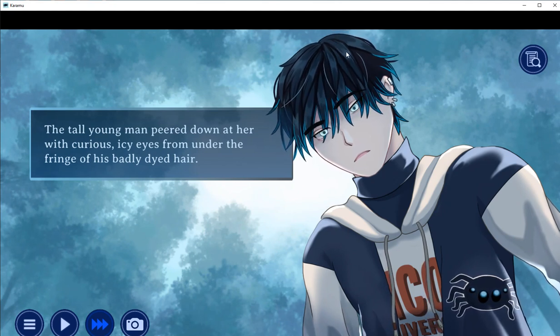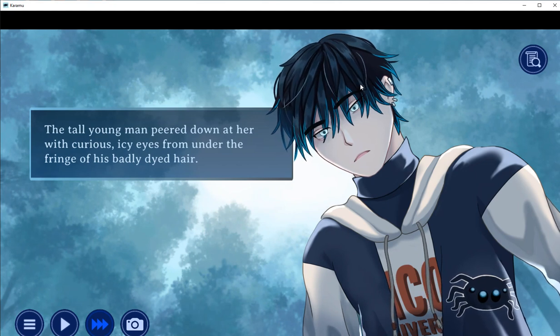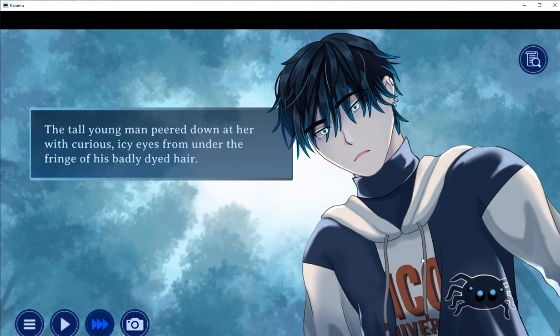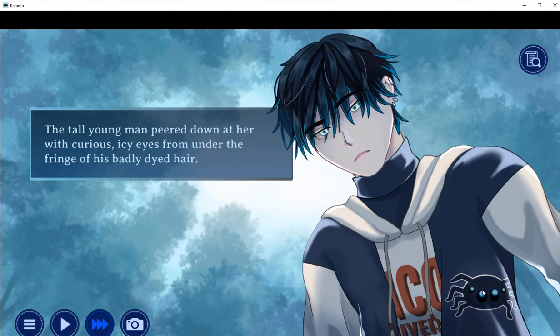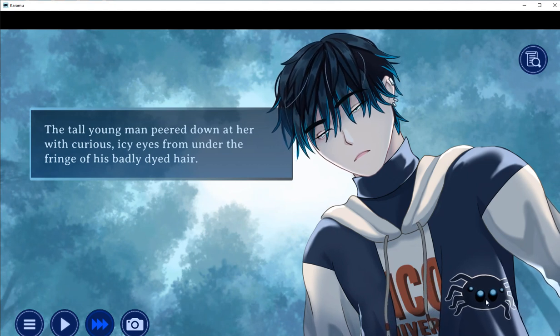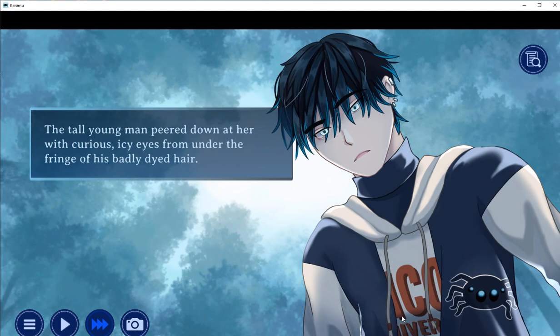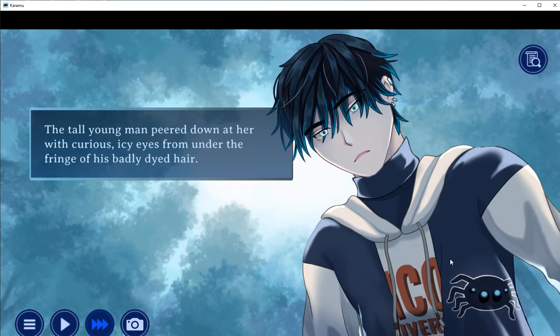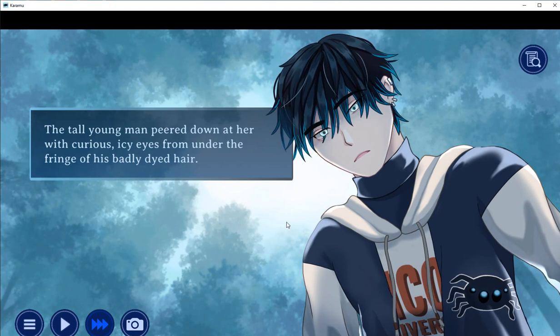Can I just say, see how you've got slight animations going on here? You've got his blinking, his hair is moving. I can see the ties of his hoodie are moving. That's a cool spider reference there. This is just amazing. Even though he's not saying anything just now, the fact that he's moving, and I can hear the birds chirping in the background, wow, this game is amazing.